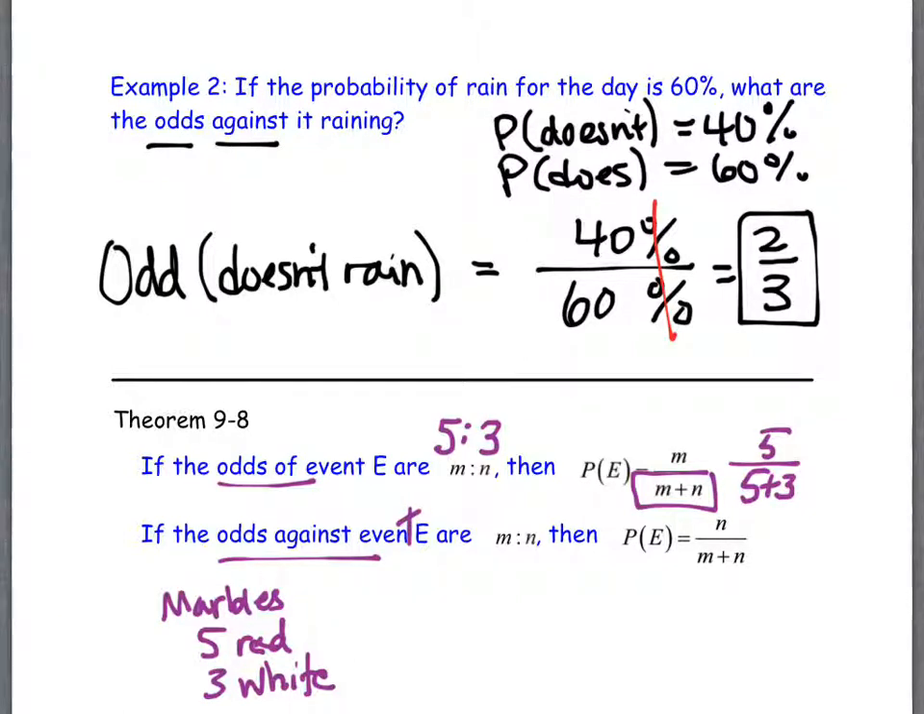And then m is the desired outcome. It's what we wanted to have happen. That's my 5 reds. And then below, if we had the odds against the event happening, then again 5 to 3, but now we want it to be against, then that's the 3 over 5 plus 3. But doesn't that make it probability? It is. This is probability. You're exactly right.